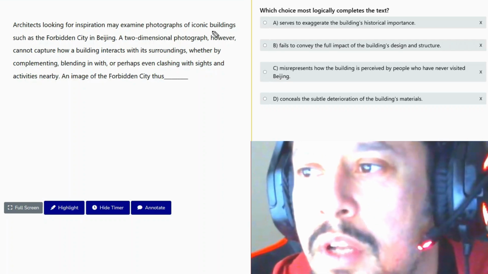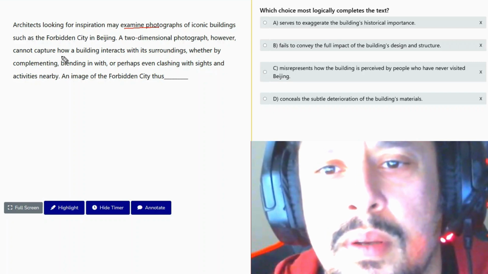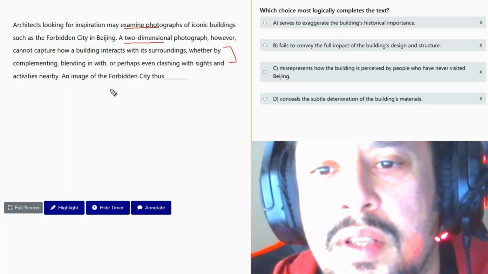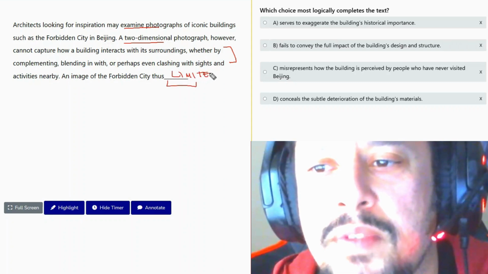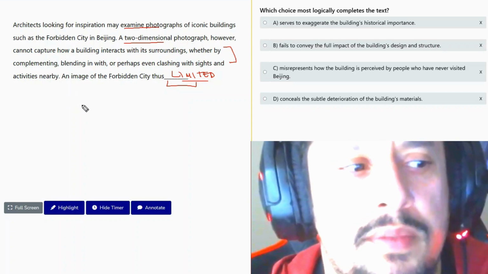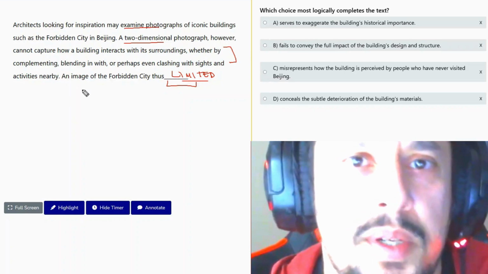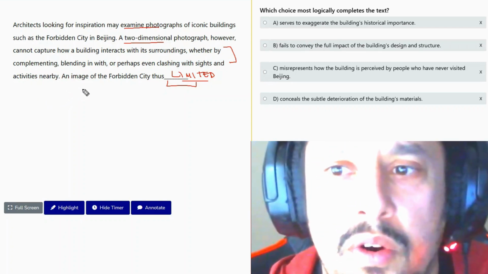Okay. Logical completions, keep our values. So they're examining photographs, two-dimensional photographs. But a two-dimensional photograph cannot capture these things. An image of the Forbidden City thus gives us a limited perspective. So it's telling us that the photo doesn't show everything about this Forbidden City. It doesn't show us everything that we need to know. And so if you take an image of the Forbidden City, that means the photo won't show us all of the aspects of the city or aspects of the building.